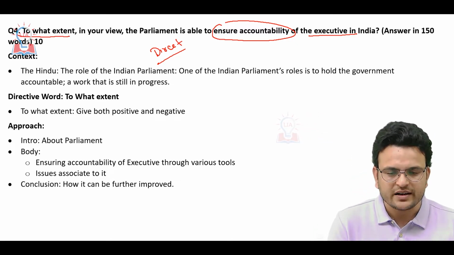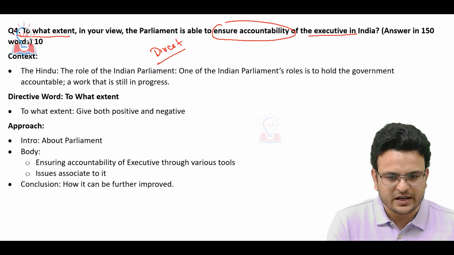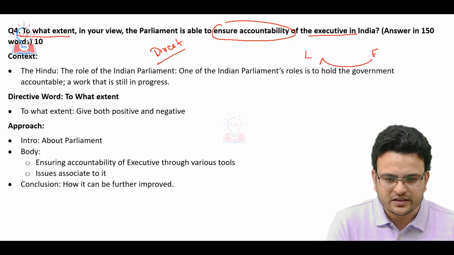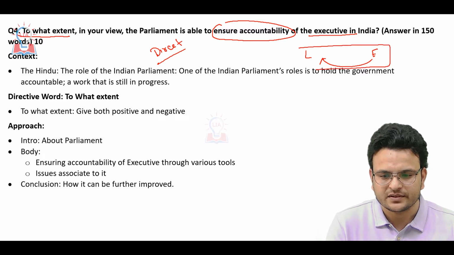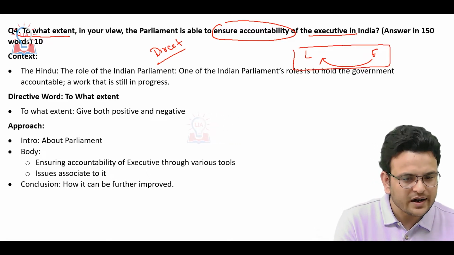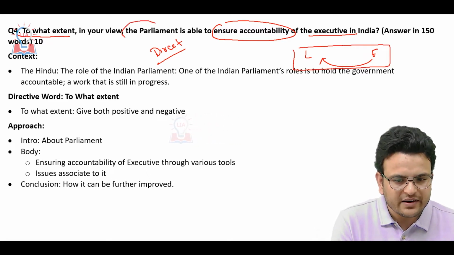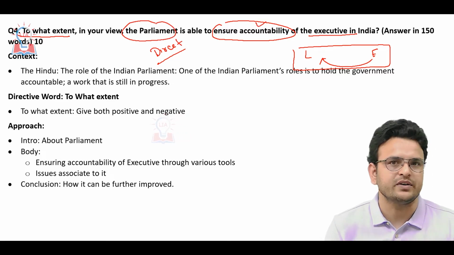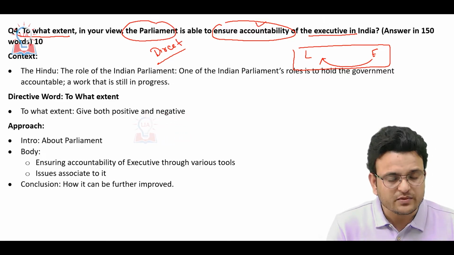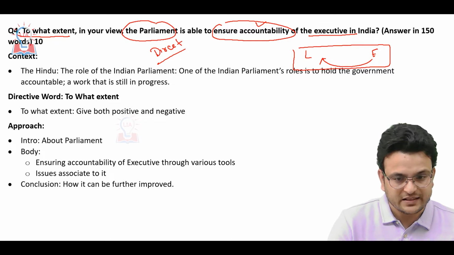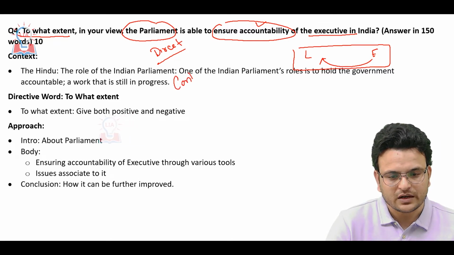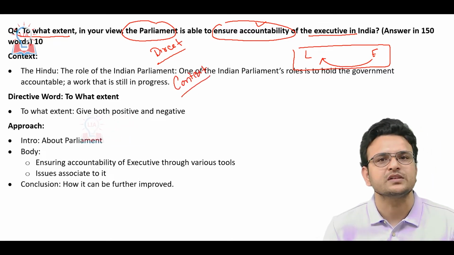Direct question, we know that in a democracy, the legislature ensures accountability of the executive. The question is to what extent parliament is able to ensure accountability. So here we have seen, and then the second thing is you have to know the context of the question also.